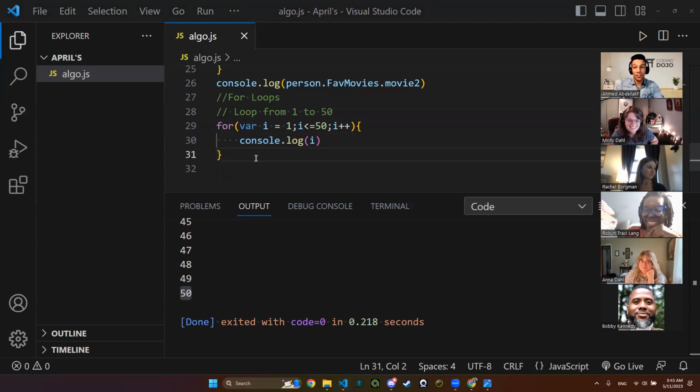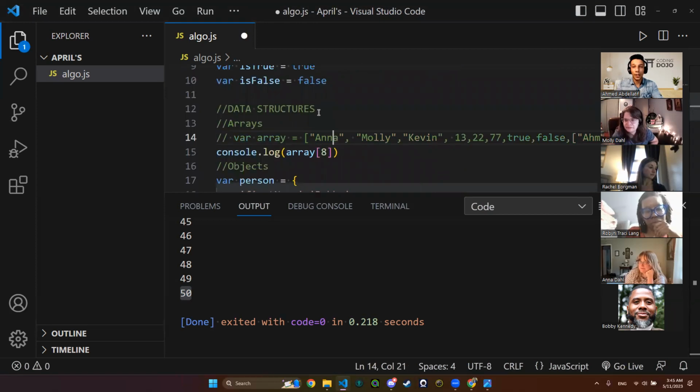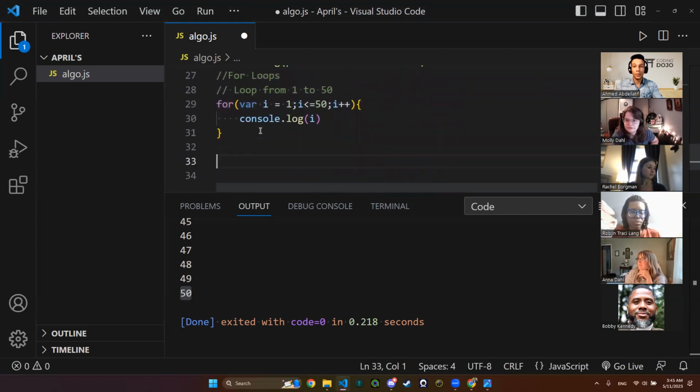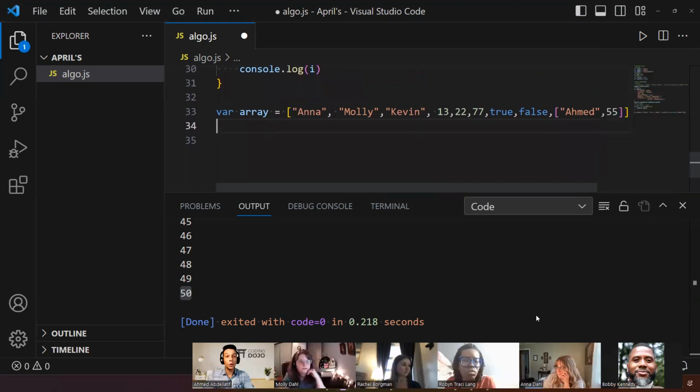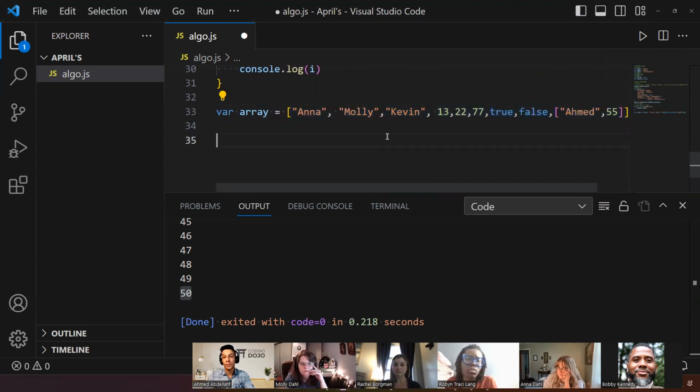Okay, so let's have another example on the for loops, where I want to loop through my array right here. So let me comment this out and have the array right here. I want to loop through this array. I want to have these values in the array as my output. You are going to loop through many arrays in your life as a developer, I promise you this. So you need to know how to loop through arrays. How to loop through the array?